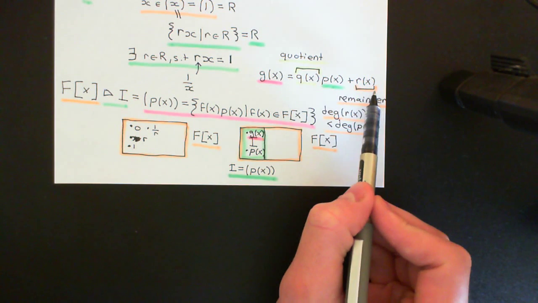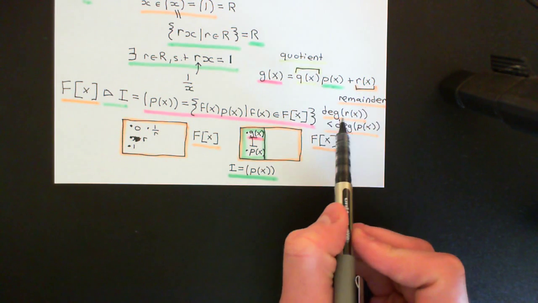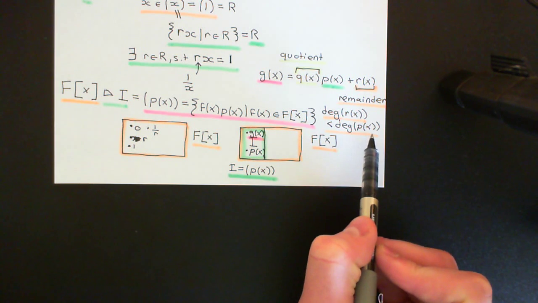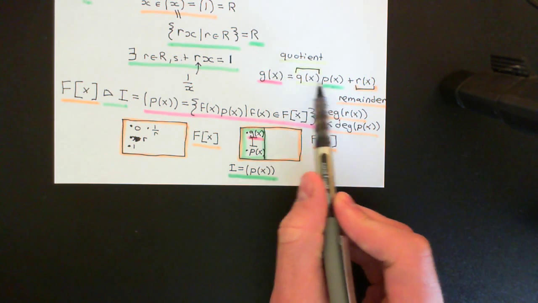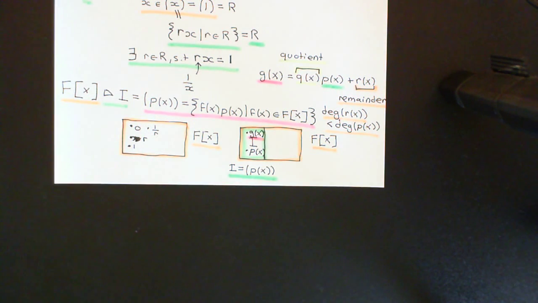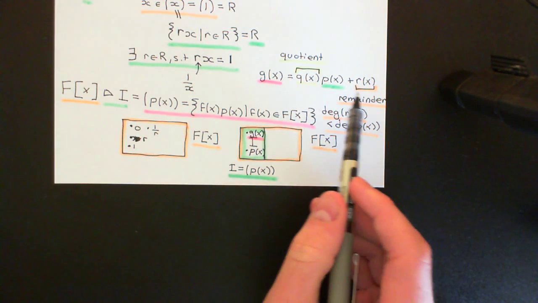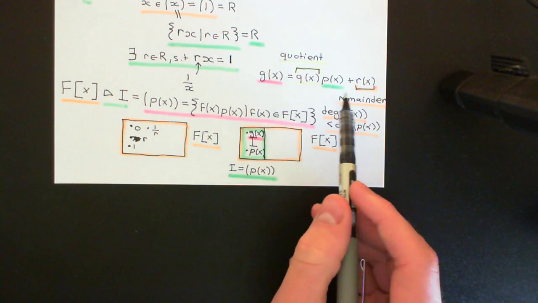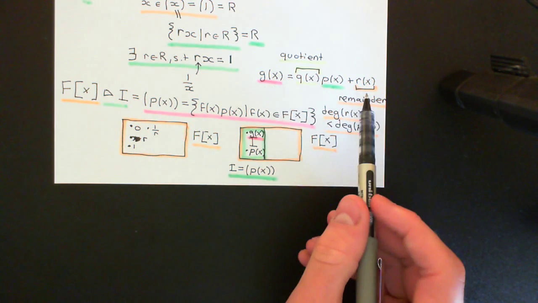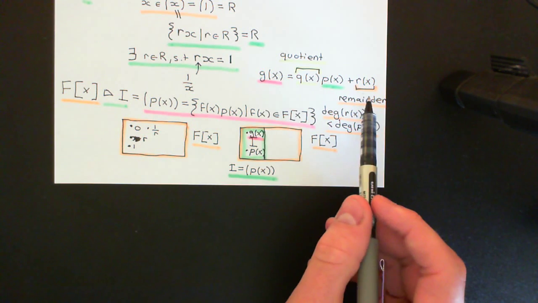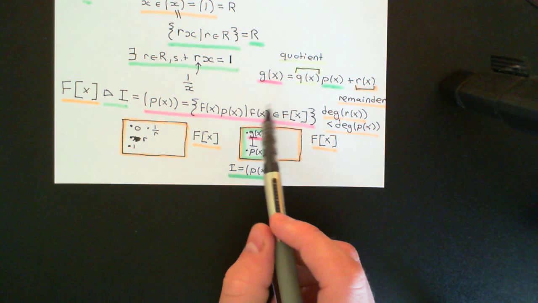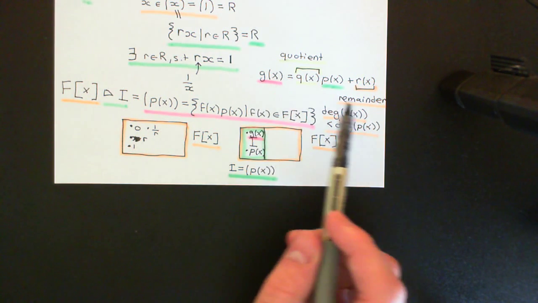But you can absolutely always do this, and if you do have to have a remainder term, the degree of the remainder term will at least be less than the degree of the p of x here that you were using to divide g of x by. Okay, right. So what we want to do is try and explore why this is true. Now, it's quite difficult to explain why this is true, and I think the best way to approach this is to firstly do an example to make this concrete, and then talk about it more abstractly, because talking about it more abstractly can get very, very confusing.